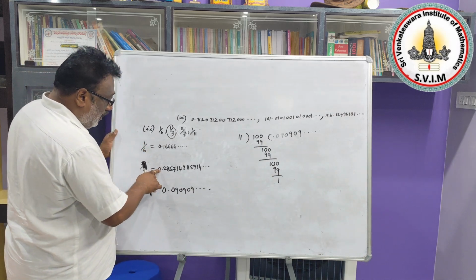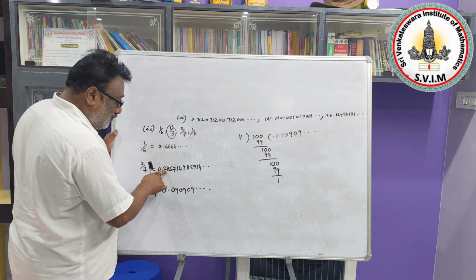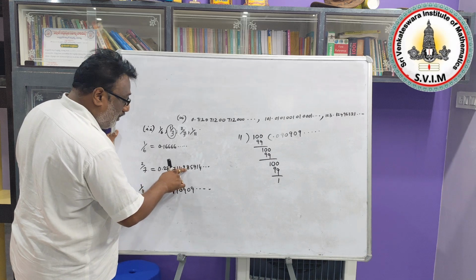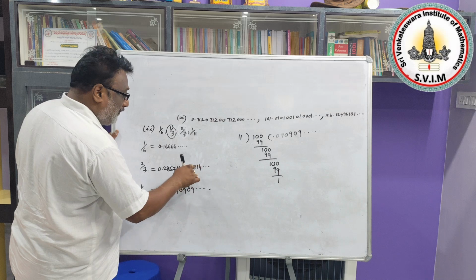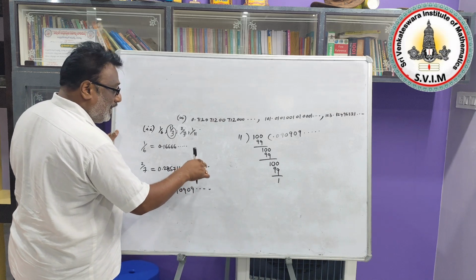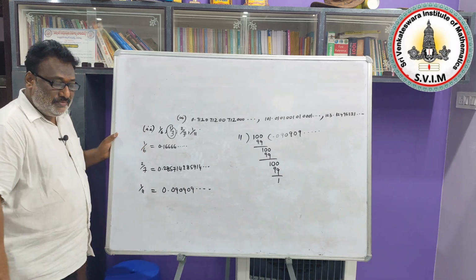And here after 0 point, 285714, again you can get 285714. So here also the digits are repeating in a particular way. So this is also a non-terminating repeating decimal.